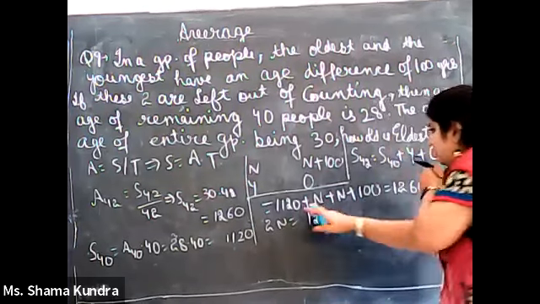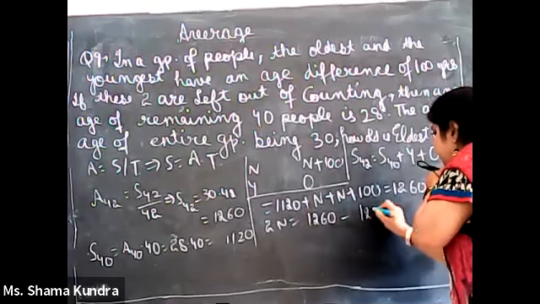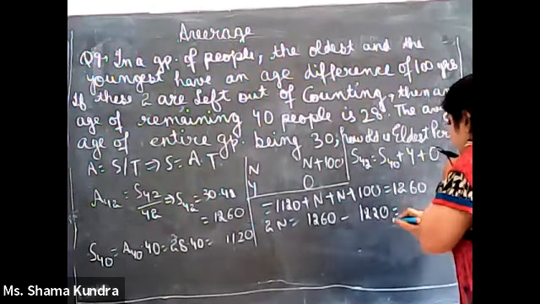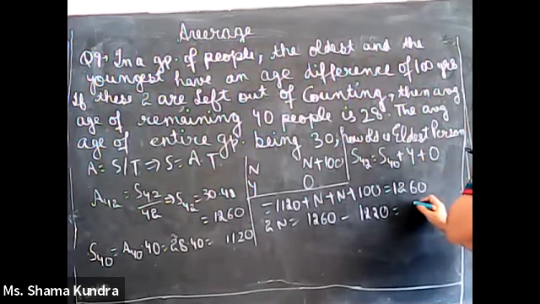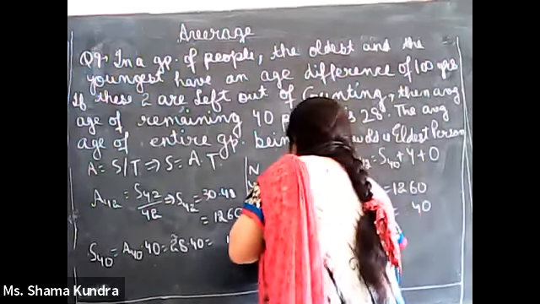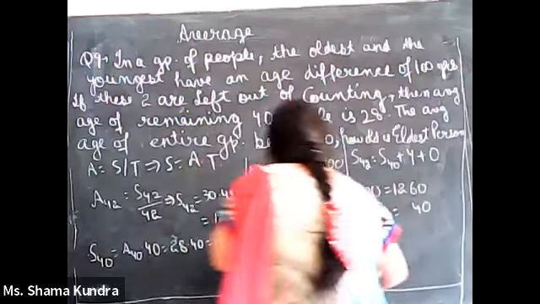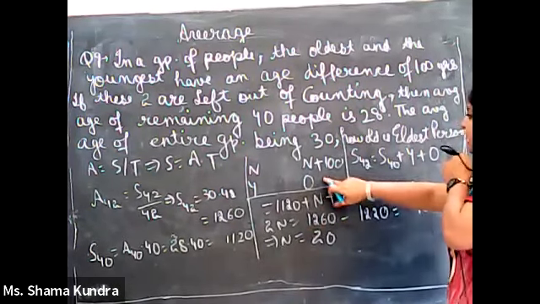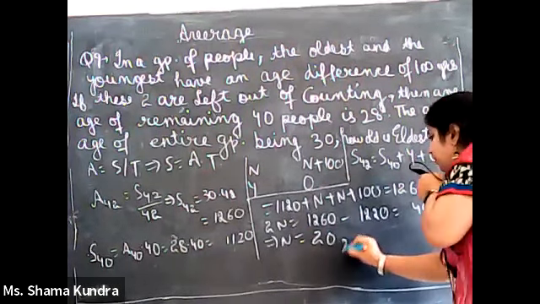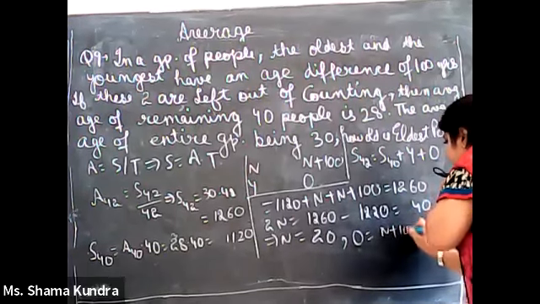1260 minus 1220, on subtracting, you will get 40. So 2n is 40, which implies n will be 20. If n is 20 and we want the age of the eldest person, that is n plus 100.